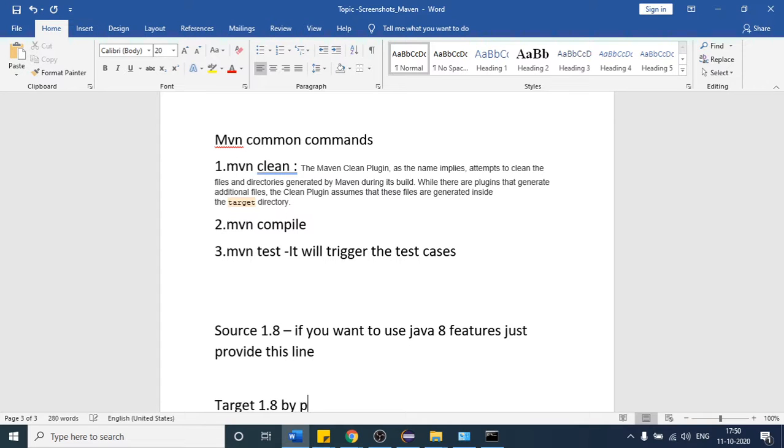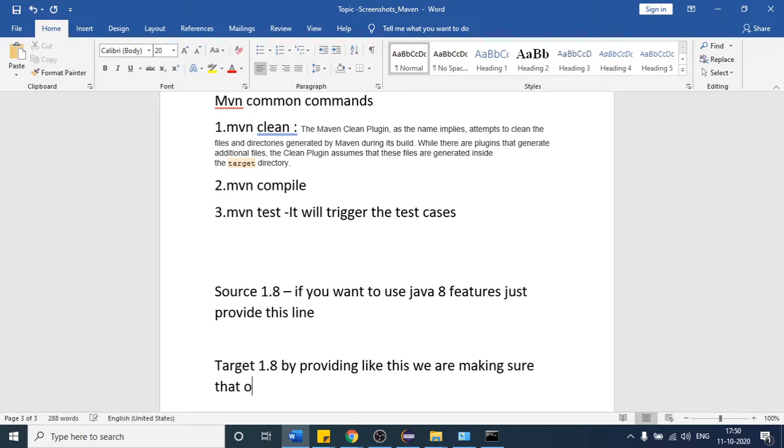By providing it like this, we are making sure that our four classes, we have only four classes in our project as you can see in Eclipse, are compatible with Java Virtual Machine 1.8. That virtual machine will provide the environment so that our test case can execute.